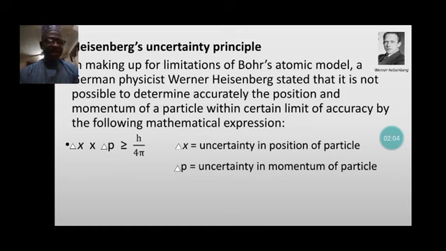Heisenberg, one of the other scientists that contributed, is the German physicist known as Werner Heisenberg.